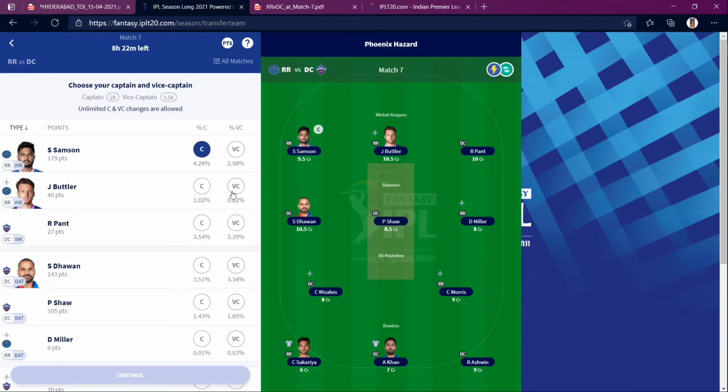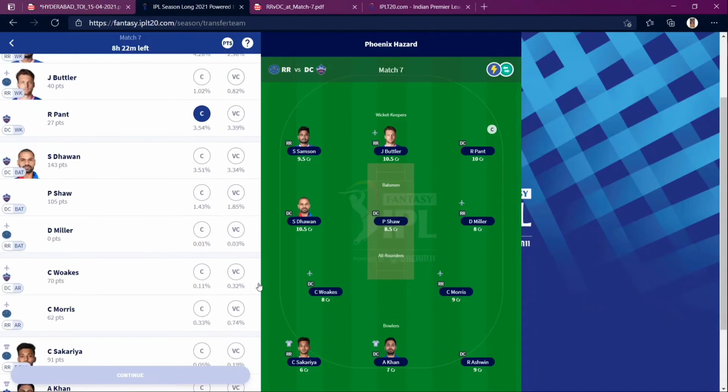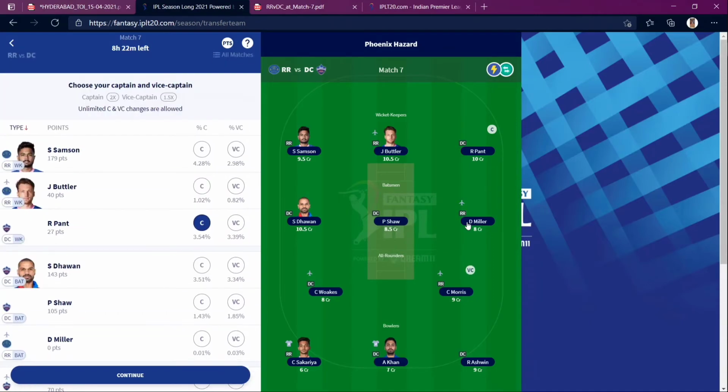My captain is going to be Sanju Samson or Rishabh Pant, and vice captain, Butler has the threat of Ashwin, so whoever doesn't have a threat, you better choose him. You can also have Chris Morris as vice captain. Sanju Samson had some missed chances. He played well, he deserved that 100, but he got some luck when they were bowling. So I'll be picking Pant as captain and Morris as vice captain. Pant also has the threat of leg spinners, so don't worry about them, just pick him.